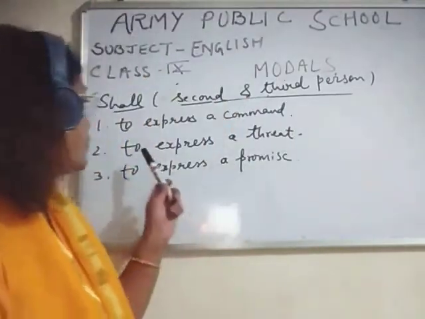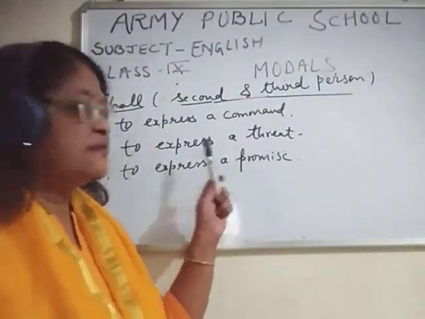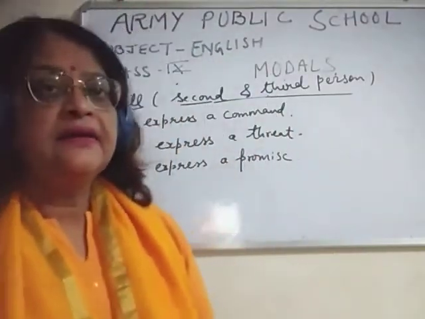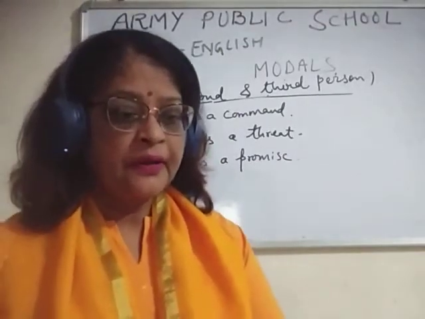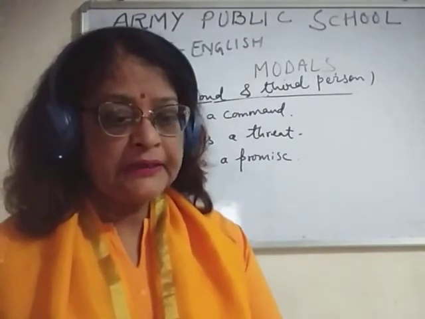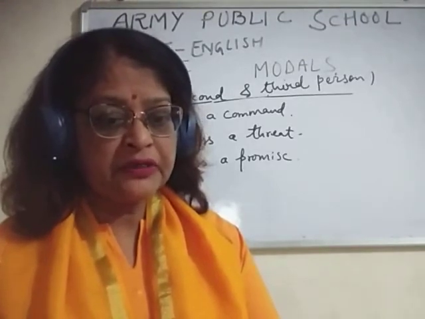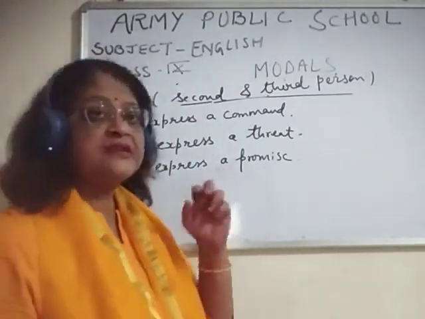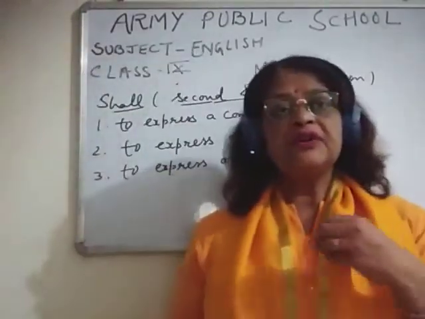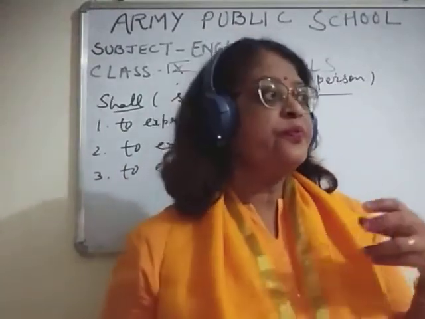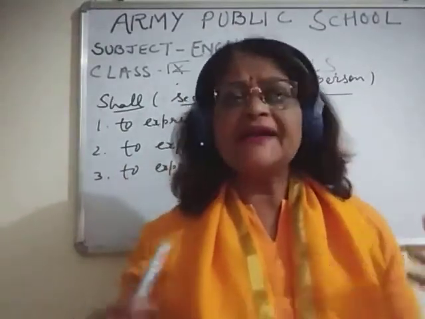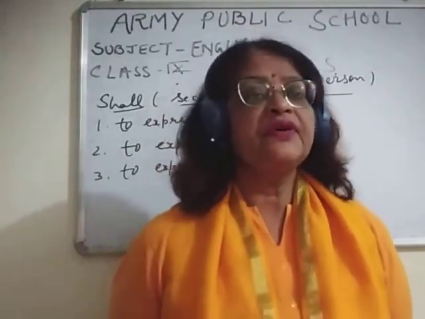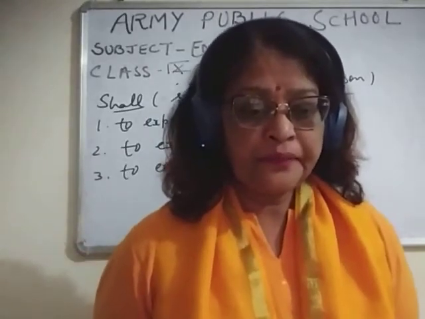Then children, second point, to express a threat. When we threaten someone, then we use shall with the second person or the third person. Like, children, you shall die for it. You shall not study further if you fail. You are threatening someone. Sometimes your father is so angry that they start threatening you, like in this sentence, you shall not study further if you fail this year.